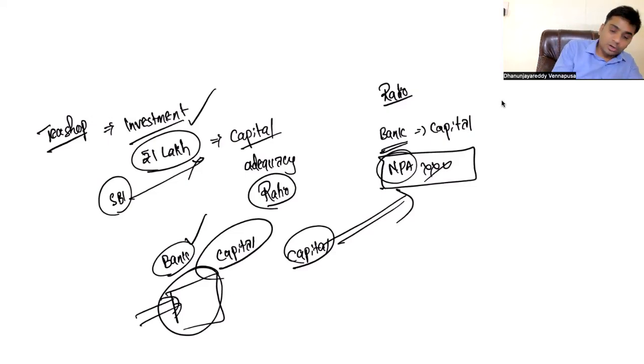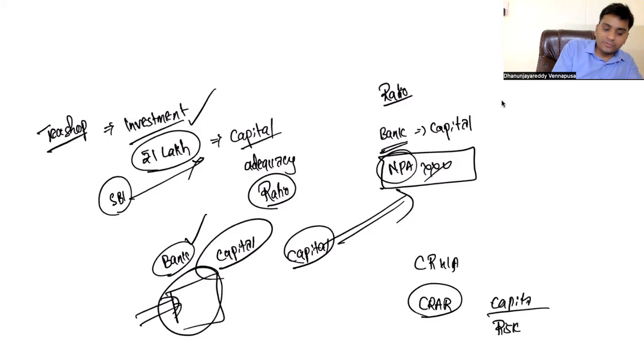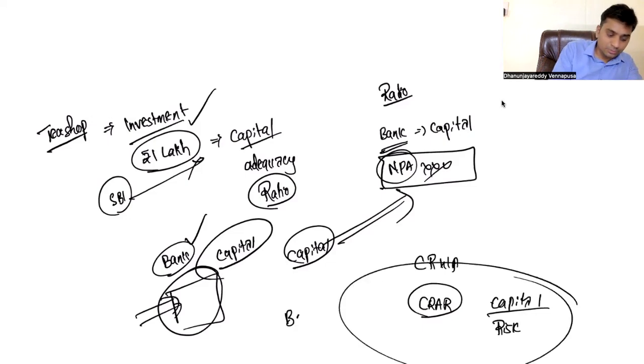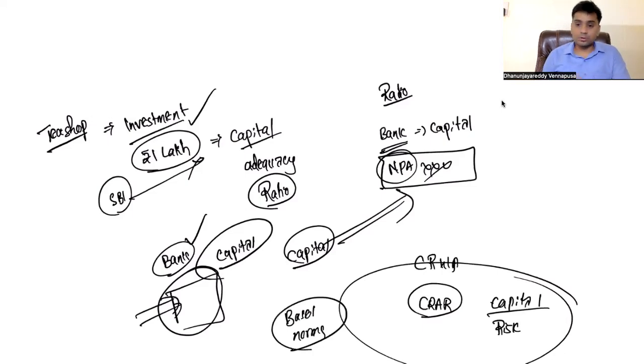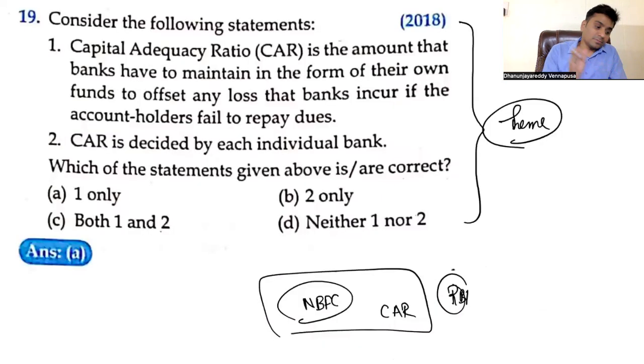Always remember that you also call it the capital to risk weighted assets ratio. CRAR is similar. So to the risks that are associated, what is the capital that you have to maintain? Where do you study this, guys? This is under Basel norms. So what are Basel norms? Basel norms are the norms of the world, or voluntary commitments made by the banks, in order to maintain CRAR at somewhere around 11% or 12%. In India, it is maintained around 11% to 12% as per RBI requirements. So CRAR should be maintained as per Basel norms. Basel norms are associated with the minimum capital that has to be maintained by banks.